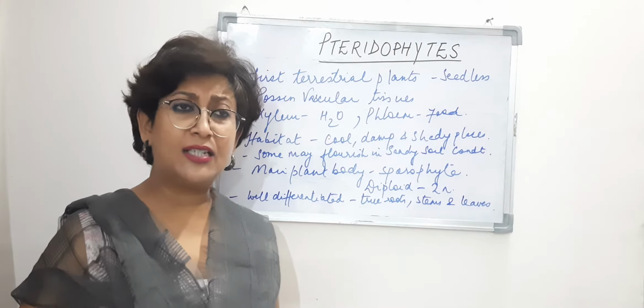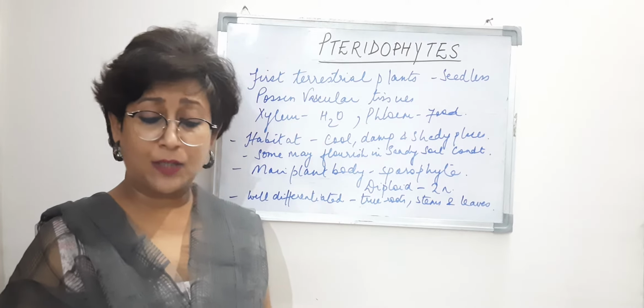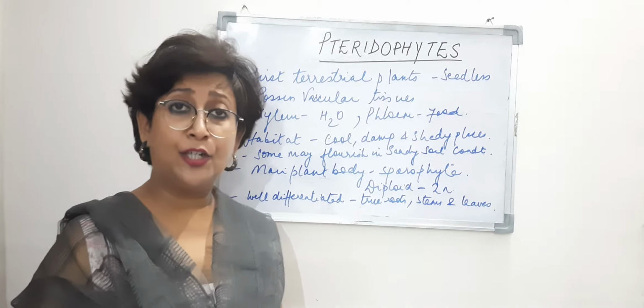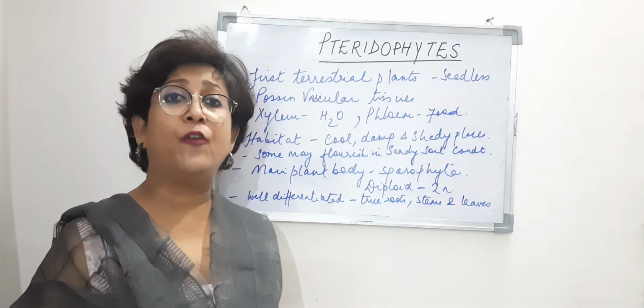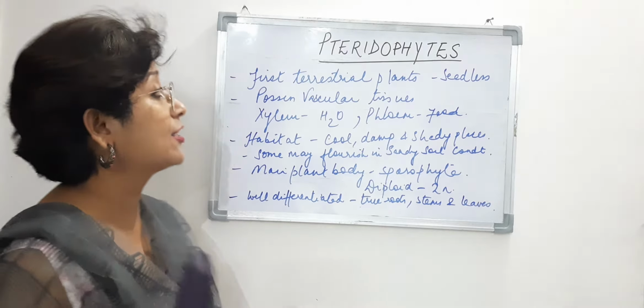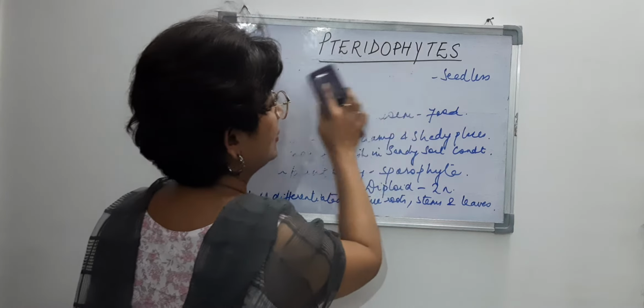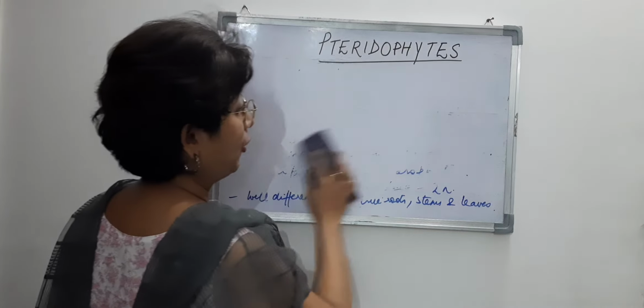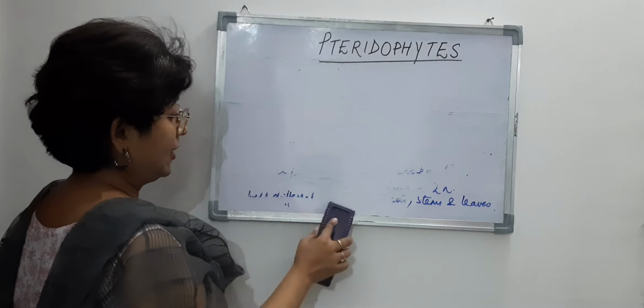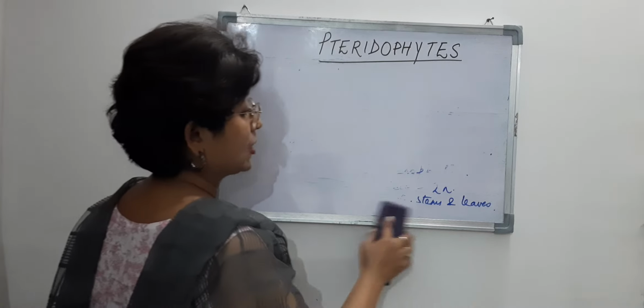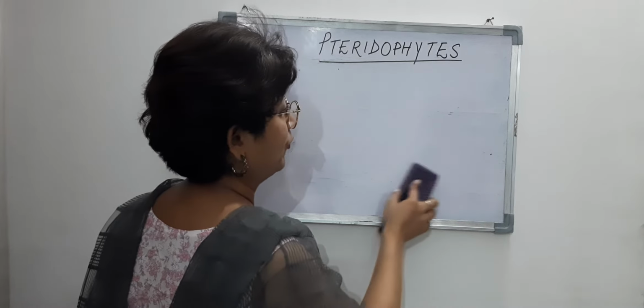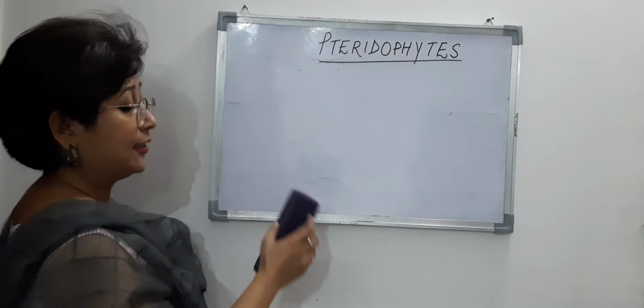It is multicellular but inconspicuous, and usually the gametophyte is independent. We'll talk in detail about the gametophyte, but for now let us understand the difference in the sporophyte and the gametophyte, the plant body of bryophytes and pteridophytes.